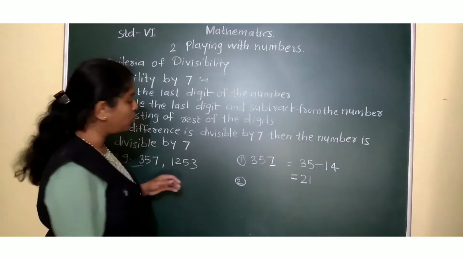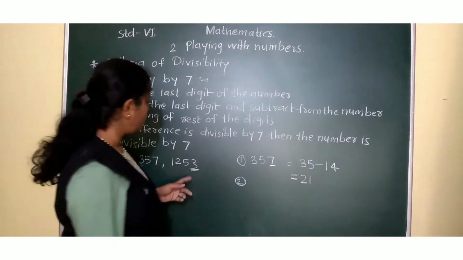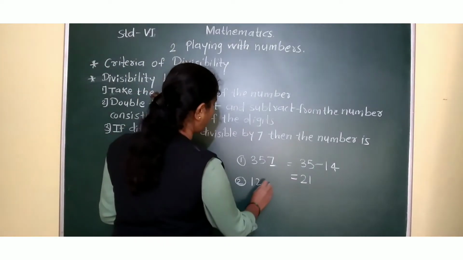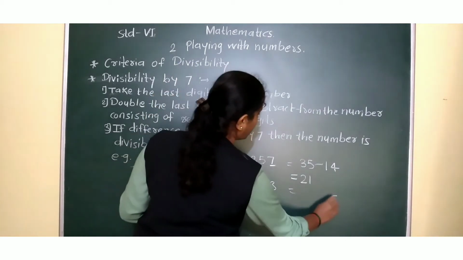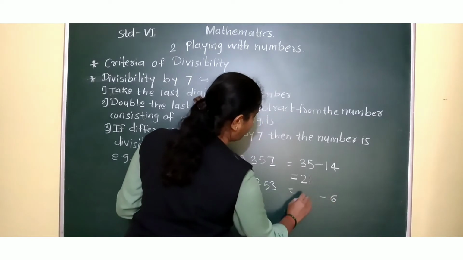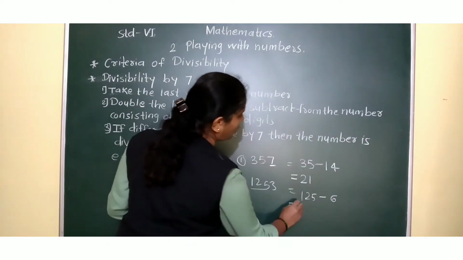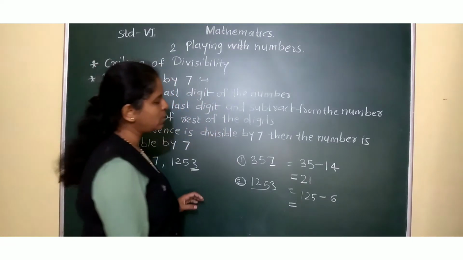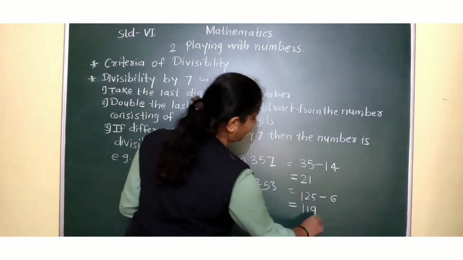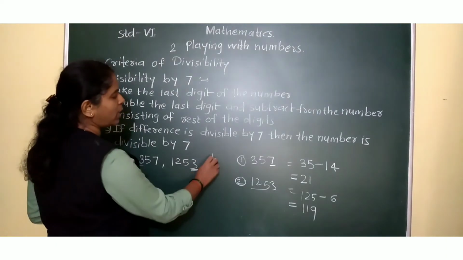1253. What we have to do? First, take the last digit, double it. What is the double of it? 6. Okay. And subtract it from the remaining number, that is 125. 125 minus 6 is 119. Now 119, can we divide it by 7?